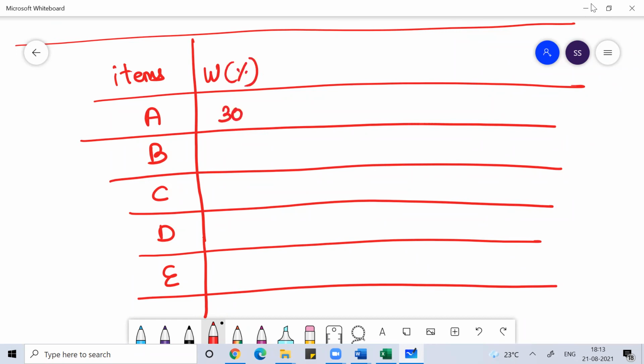So these weights are 30, 15, 20, 10, 25. Then the price for the base year.